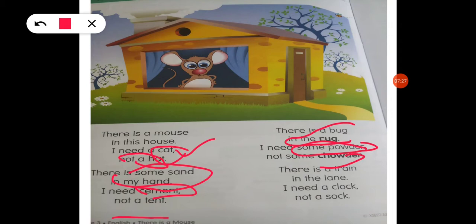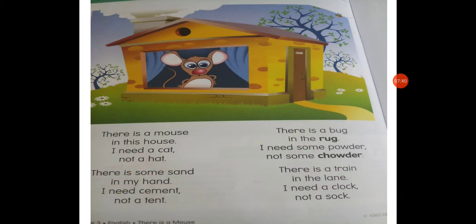Next one, there is a train in the lane. Train in the lane is a problem, and here is the solution. A clock is a solution, not a sock. Sock is not a solution. There is a clock. Clock is the solution here.